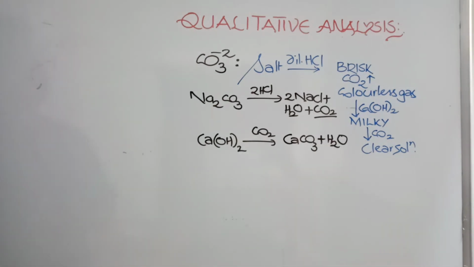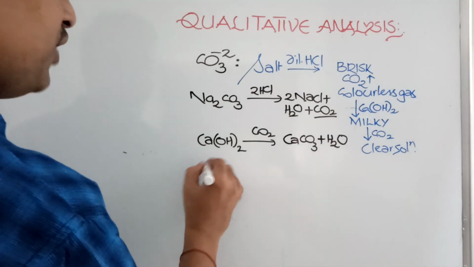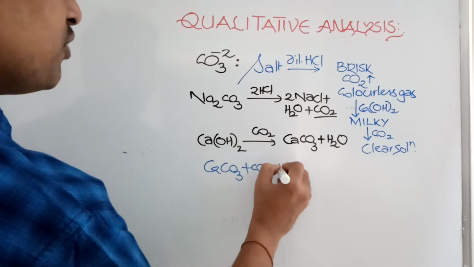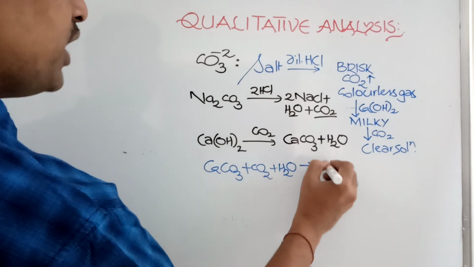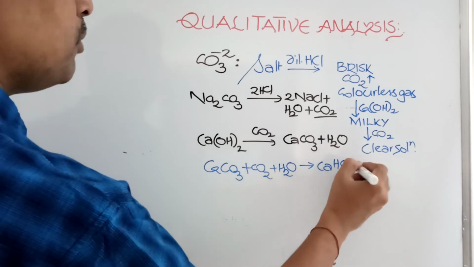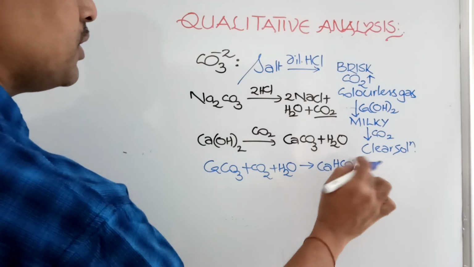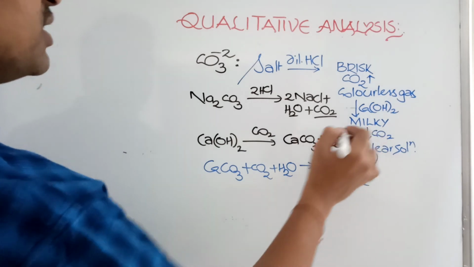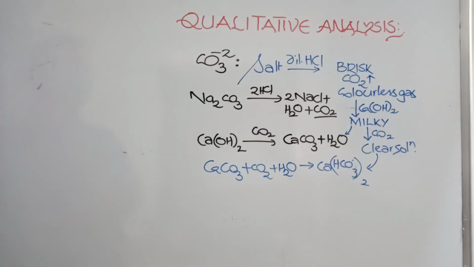If we pass carbon dioxide for a long time in the presence of water, in aqueous solution, calcium bicarbonate is formed. This is the clear solution, and the earlier one is the milky precipitate.